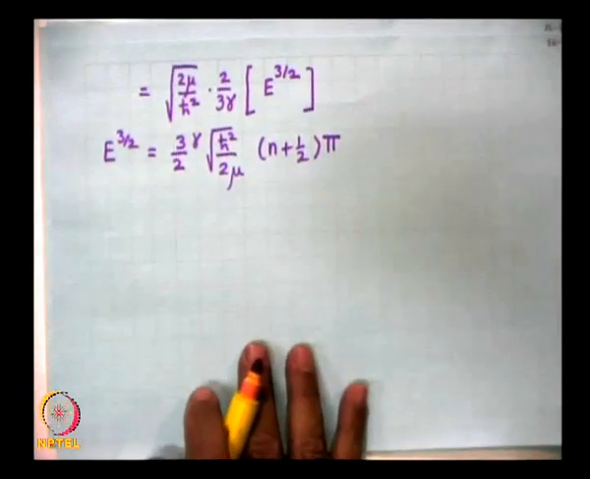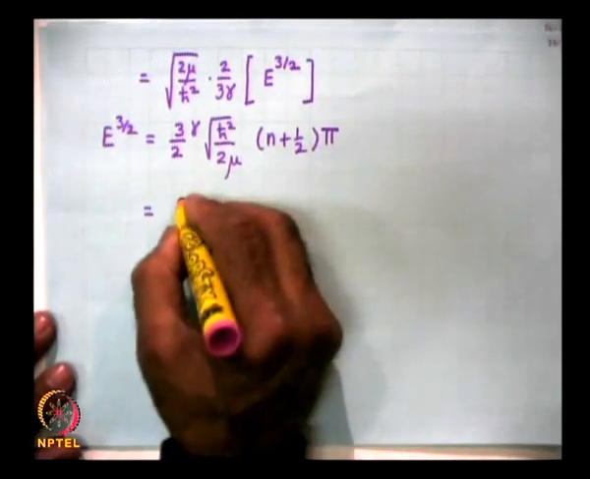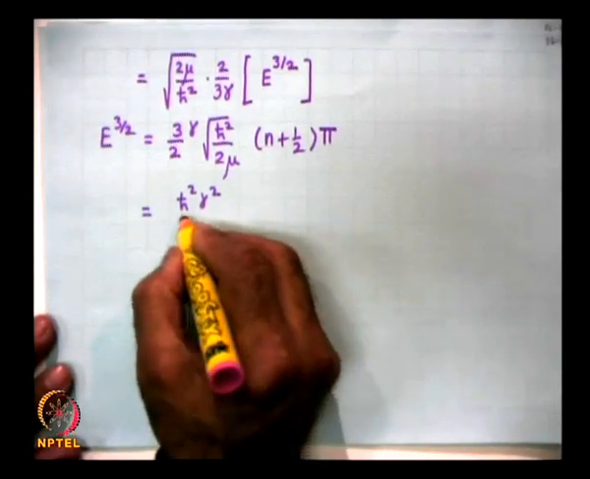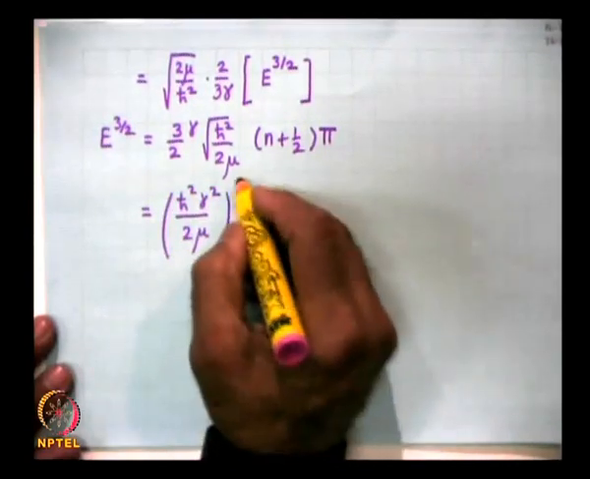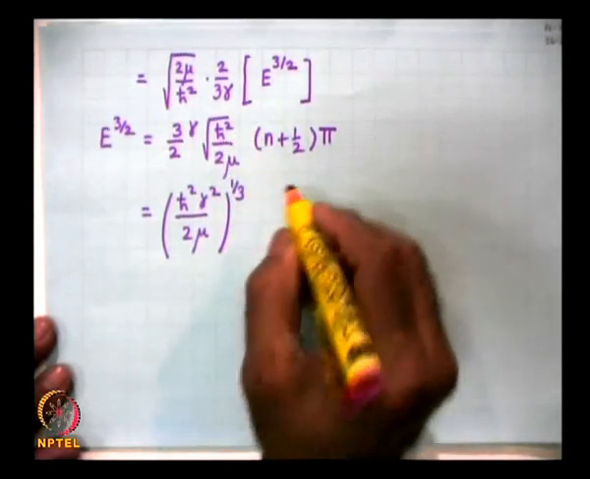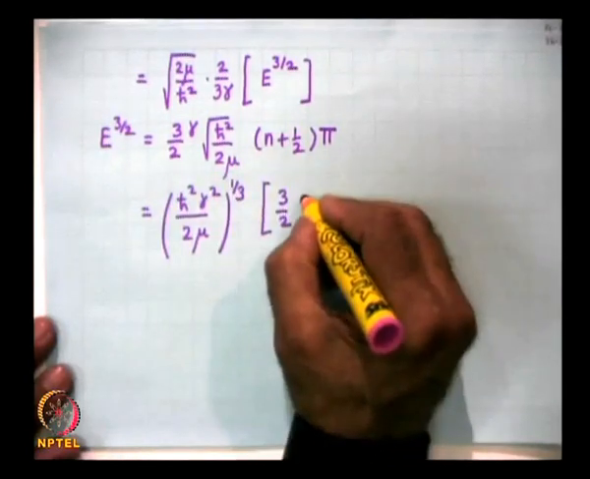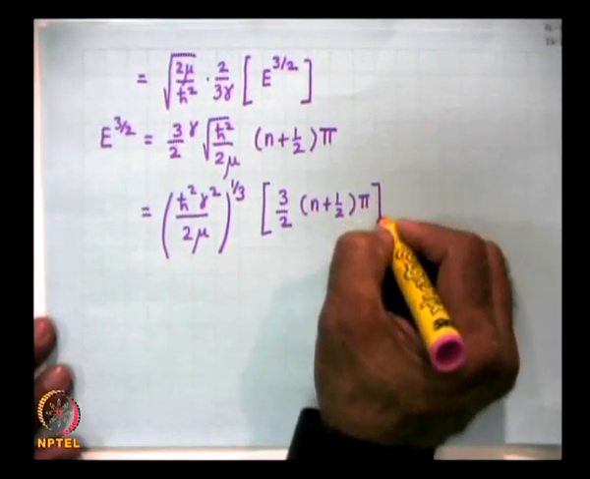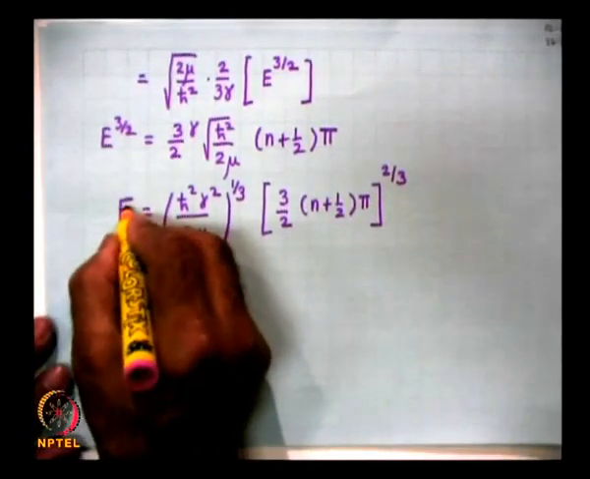Okay. So, you can put gamma square out inside. So, you can write down h cross square gamma square by 2 mu raised to the power of 1 by 3, because this is half, multiplied by 3 by 2 n plus half pi raised to the power of 2 by 3. So, these are the energy eigenvalues.